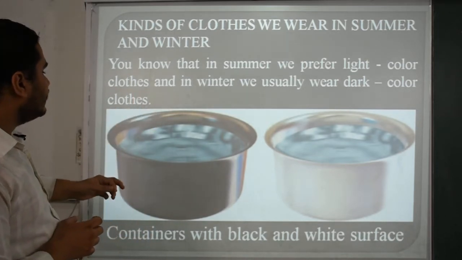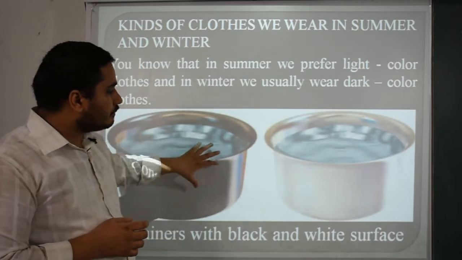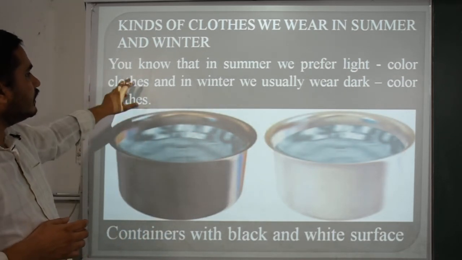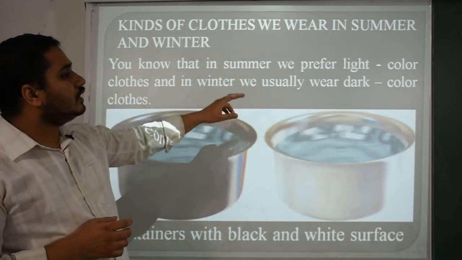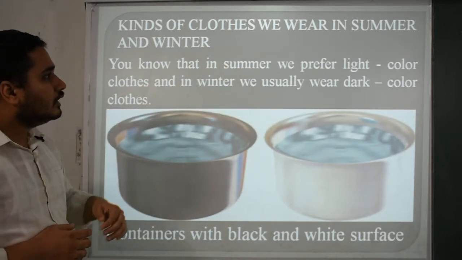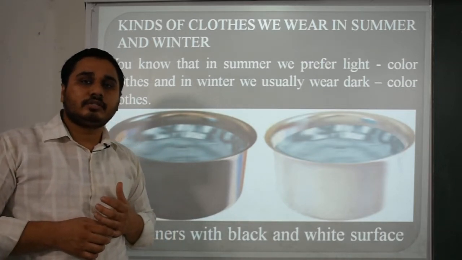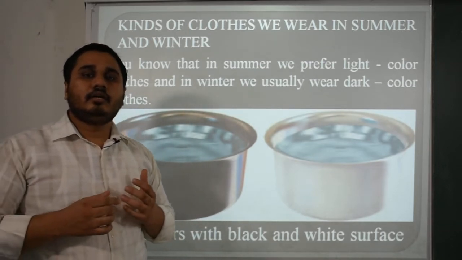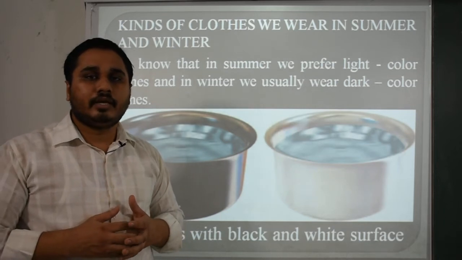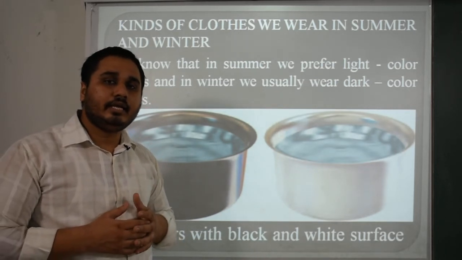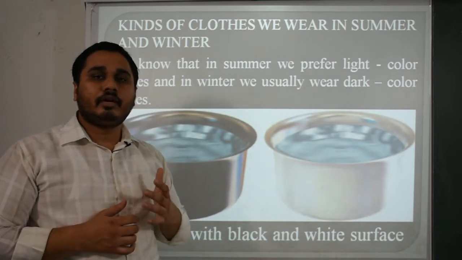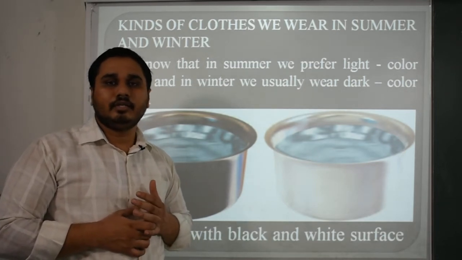I am giving this example with the help of this picture, so you will be clear. You know that in summer we prefer light color clothes and in winter we usually wear dark color clothes, because summer is a hot season and the sun's extreme levels will be there, and dark clothes are a better source of absorbing heat, whereas light color clothes work better as insulators of heat.